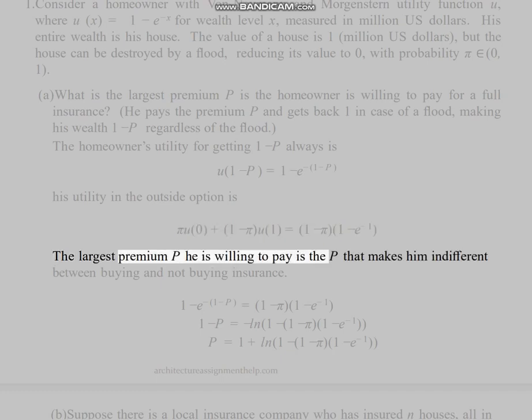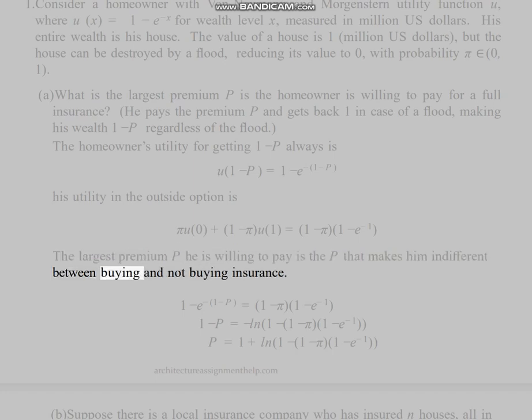The largest premium P he is willing to pay is the P that makes him indifferent between buying and not buying insurance. 1 minus e^(-(1 minus P)) equals 1 minus (1 minus pi) e^(-1), so 1 minus P equals minus ln((1 minus pi) e^(-1)), and P equals 1 plus ln(1 minus pi) e^(-1).